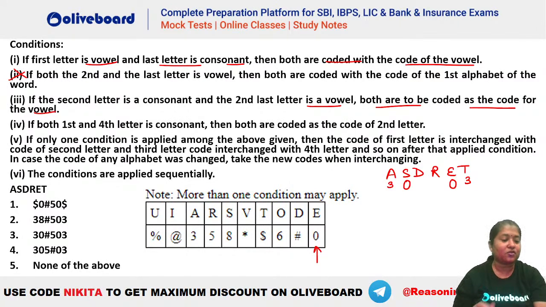Okay. Note more than one condition may apply. I read like note more than one condition may apply. So be careful with the instructions. Now if both first and fourth letter is a consonant, you can see no, first is a vowel, so this is not applicable. If only one condition is applied among the given codes, you can see no. We have already seen that there are two conditions which are applied. So we will not check this one. Fifth wala bhi nahi hoga.